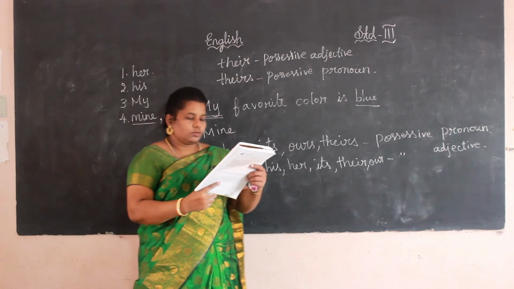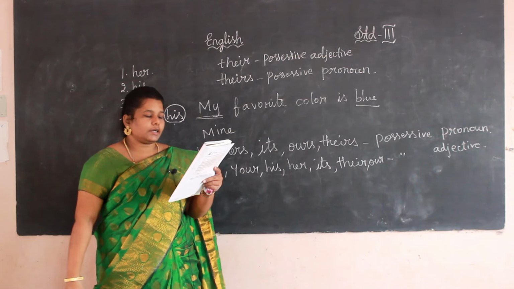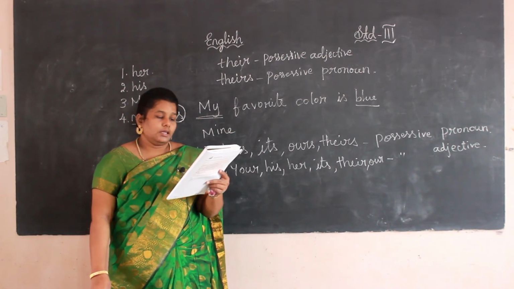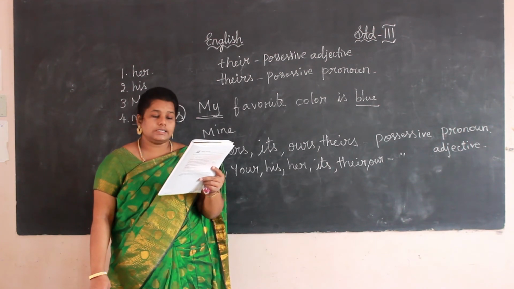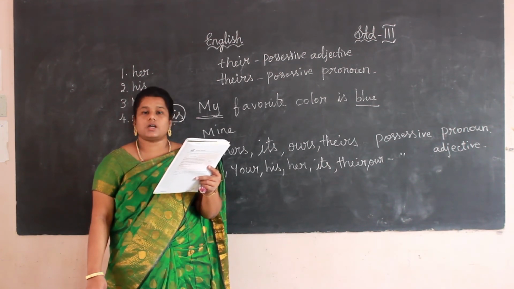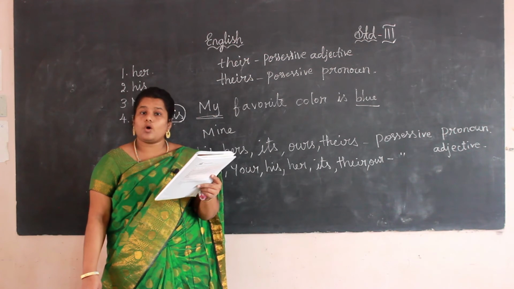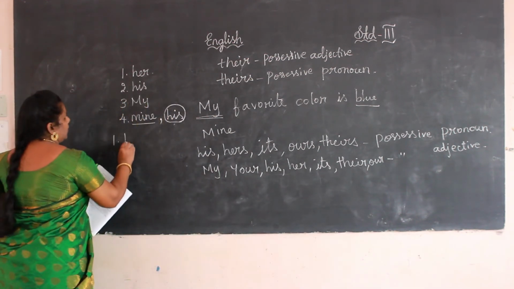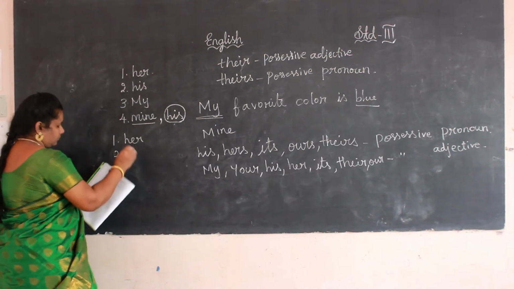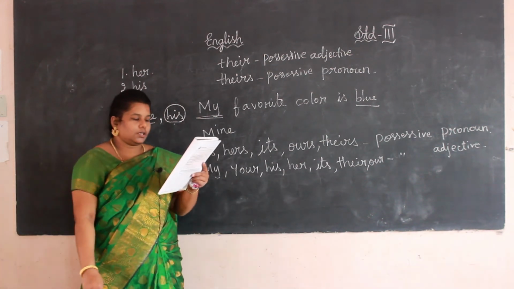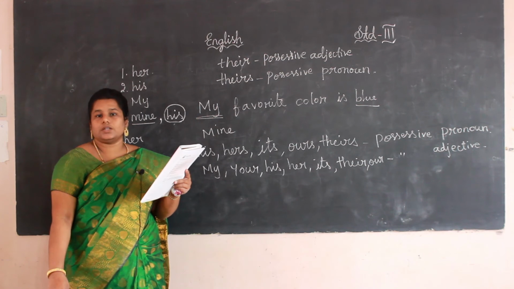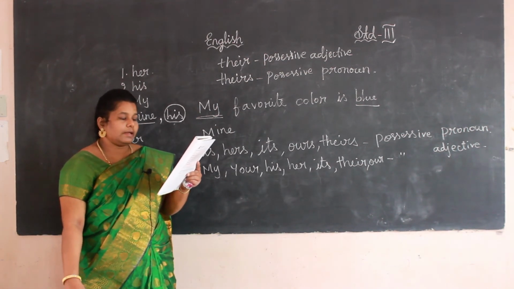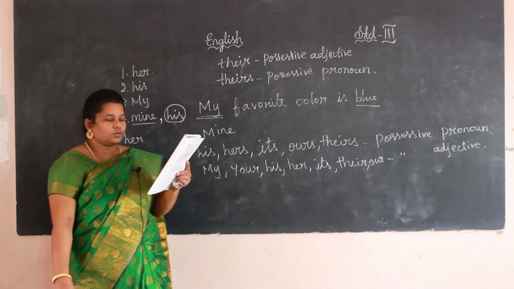Okay. Now, next one. Choose the correct possessive adjectives given in brackets and fill in the blanks. Enid Blyton is dash favorite author. Her or she, which will come? Her. Yes, her favorite author. Okay. Next one. Pooja loves to play hide and seek in dash house.